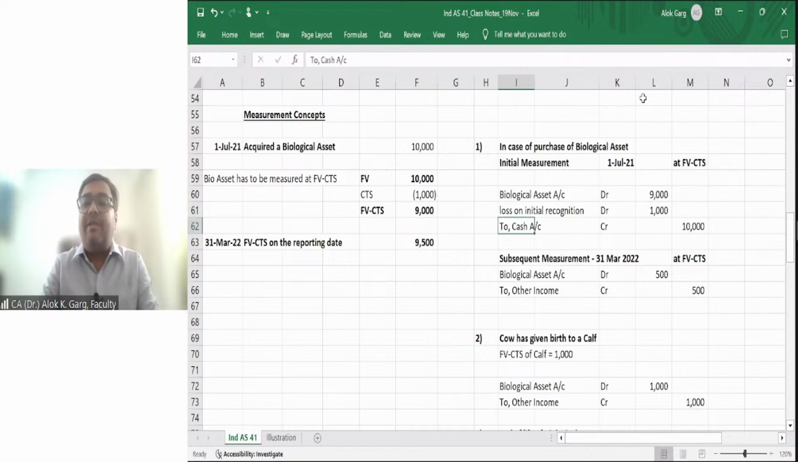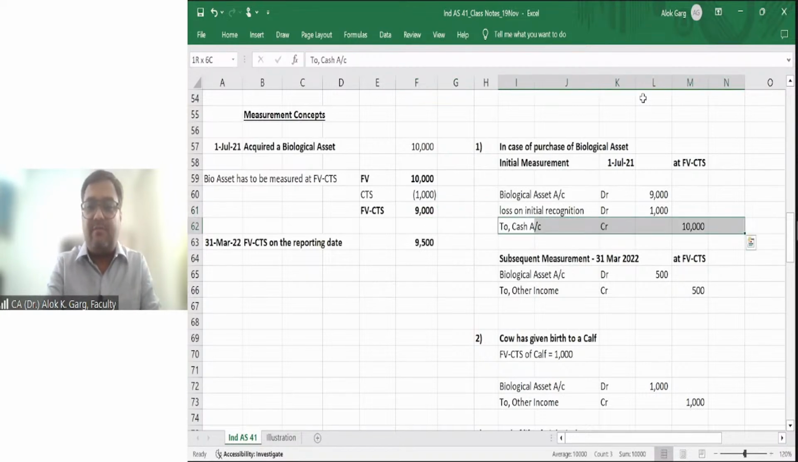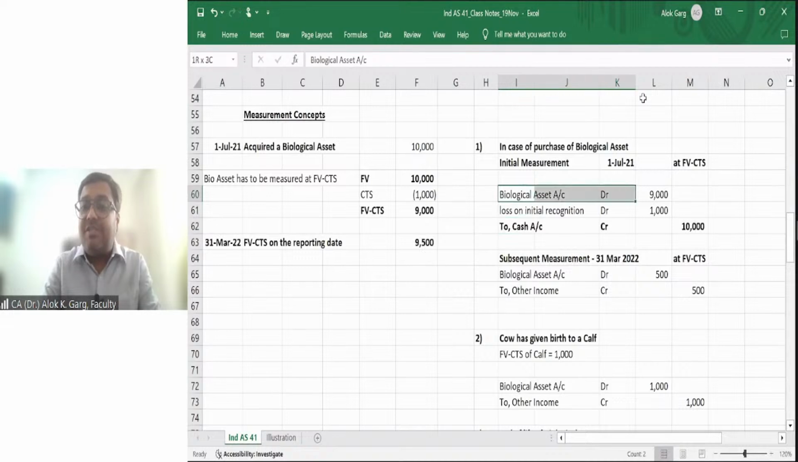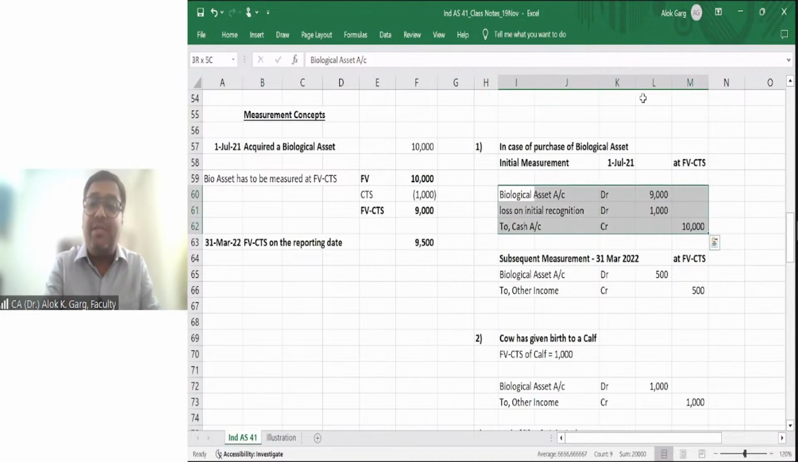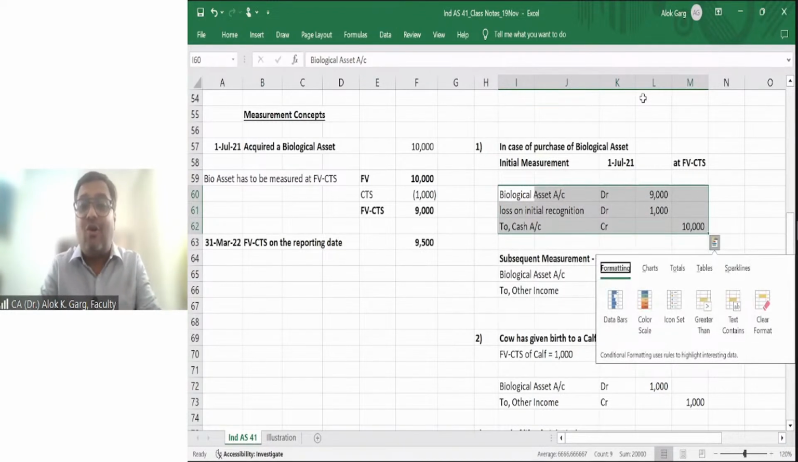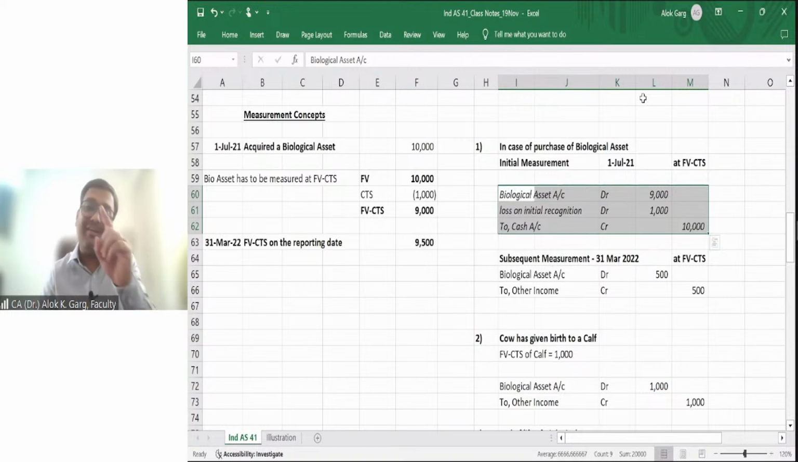So the accounting entry will be to cash 10,000 rupees. This is very clear. Biological asset has to be measured at fair value less cost to sell. It is 9,000 rupees. Where will the difference of 1,000 rupees go? This will go to loss on initial recognition. This is a unique standard where loss will happen even at the time of initial recognition. Why? Because of this cost to sell element. So you are not required to recognize it at cost, you are required to recognize it at fair value less cost to sell. Now you must have a question, sir.